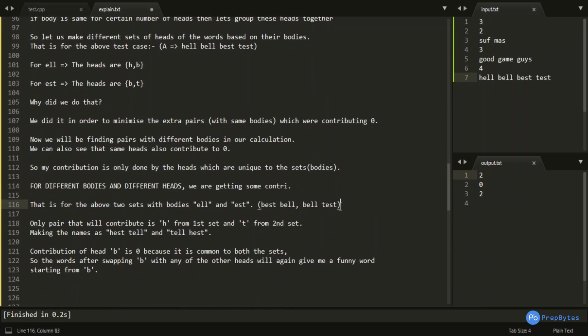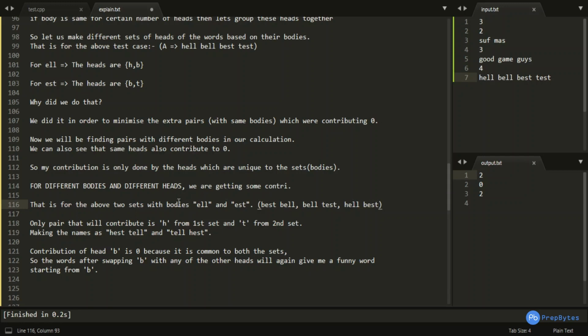And we will also have to ignore the comparison of this particular pair of words, HEL and BEST, because after swapping it would become BEL, and BEL is already present in the set.